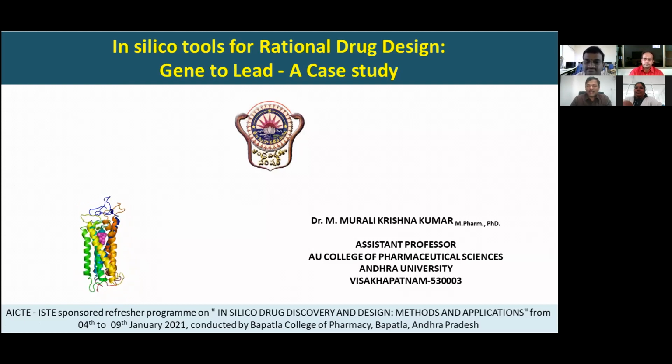I am a proud alumnus of Bapatla College of Pharmacy. We belong to the first batch of students. And I'm really happy to be associated with my alma mater in this activity.